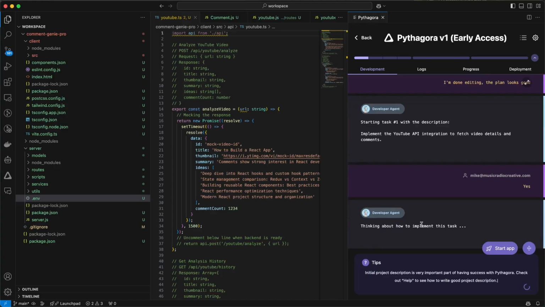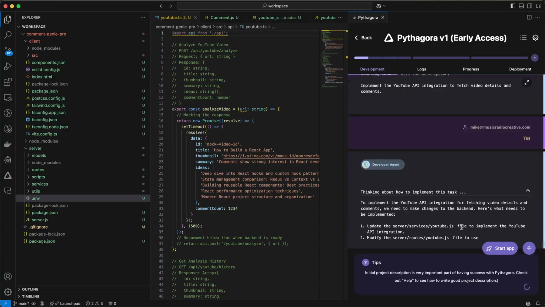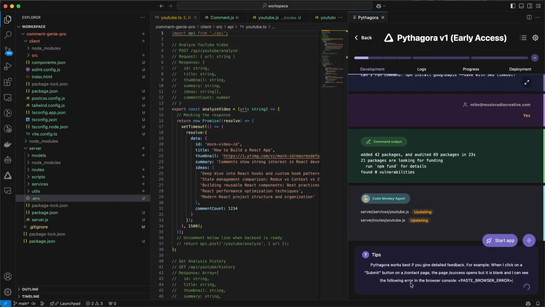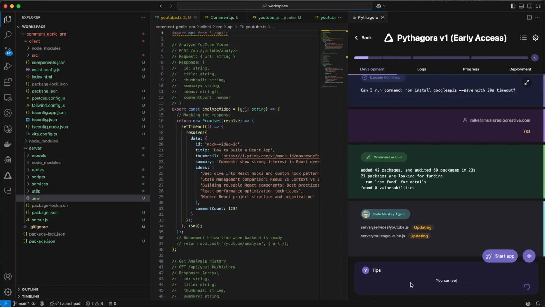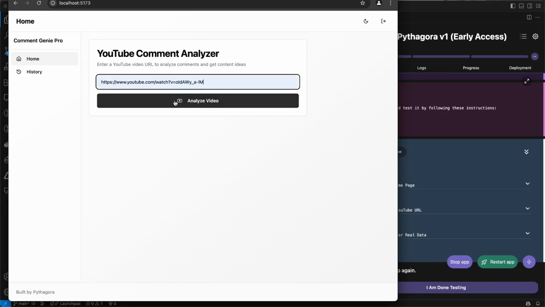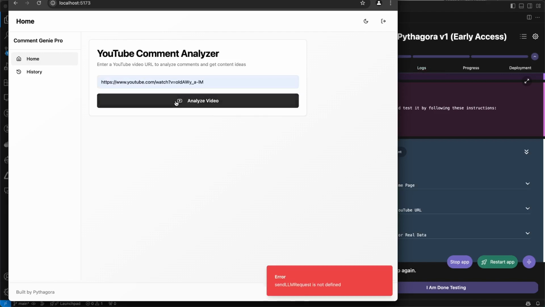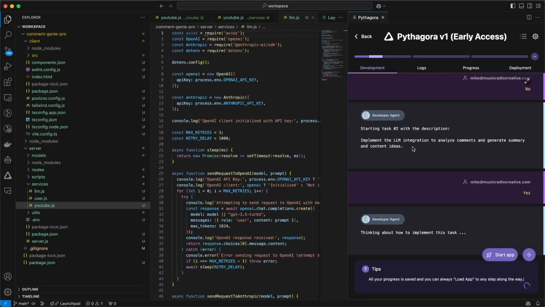So we can see the developer agent is thinking about how to implement the task it's just been assigned. The code monkey is updating various bits of code. Let's input that YouTube URL and analyze it. Okay, you can see we've got an error here. Send LLM request is not defined. It's time to move on to task 2, which is implementing the LLM integration.